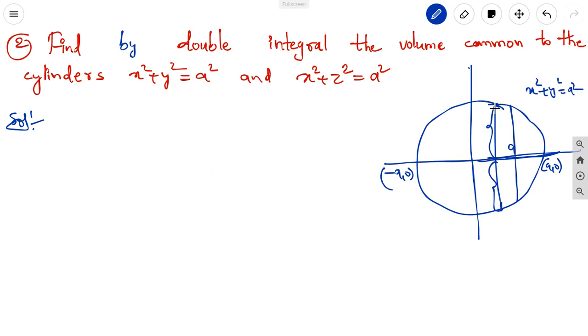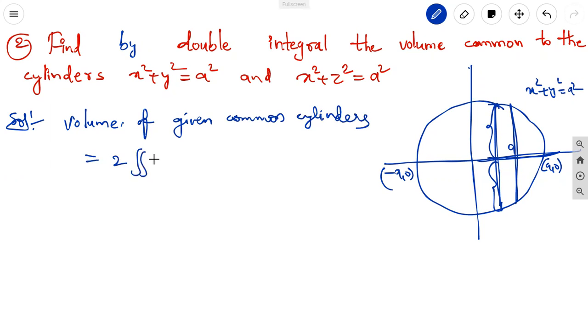So the total volume of the common cylinders is 2 times the volume of the given region, equal to 2 times the double integral z dy dx. Why? Because we can take the part above the xy plane, as the same part lies above and below symmetrically. In that case, we take 2 times the double integral of z dy dx.